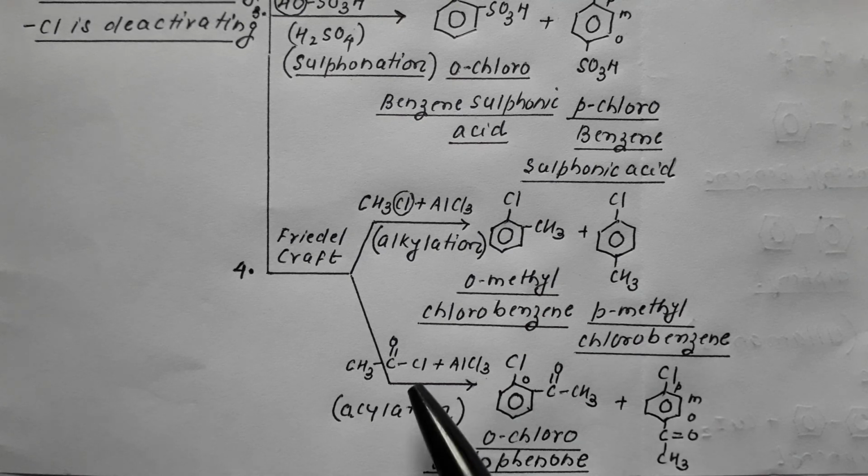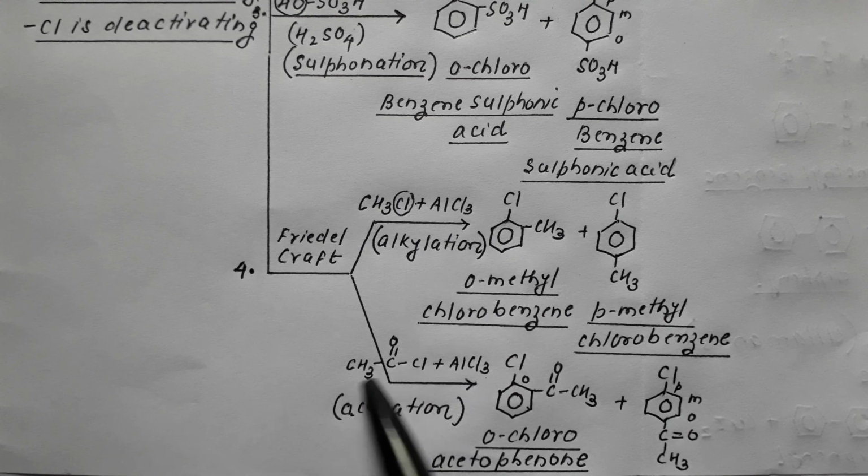But if the same reaction is carried out using acid chloride, CH3COCl, acetyl chloride, in presence of AlCl3, what happens? It undergoes acylation.